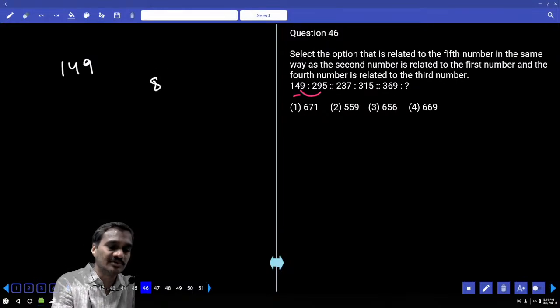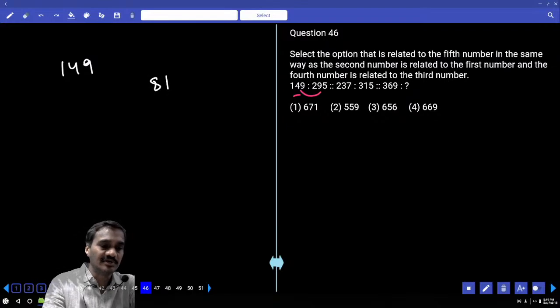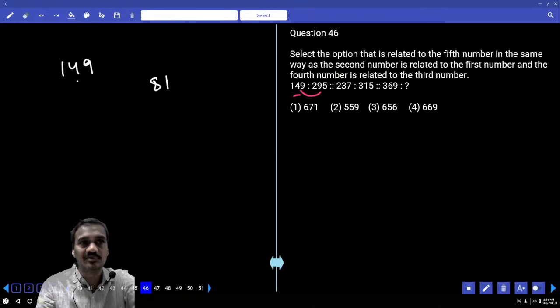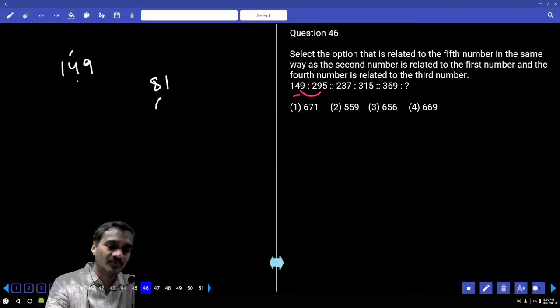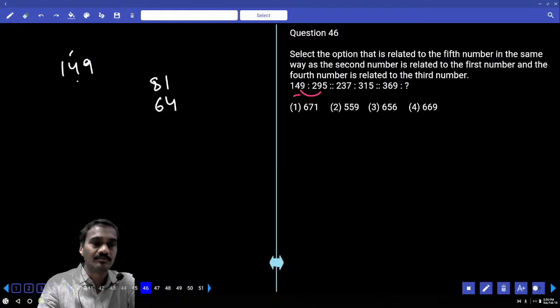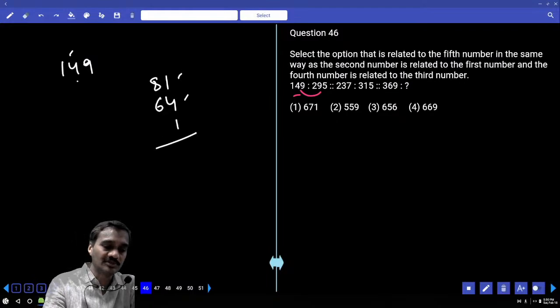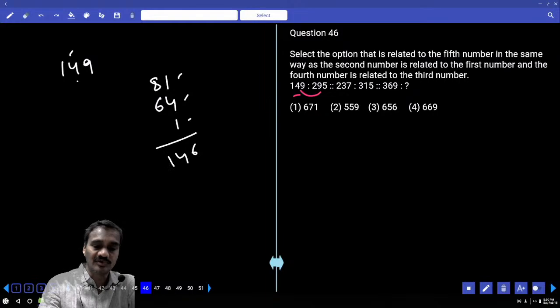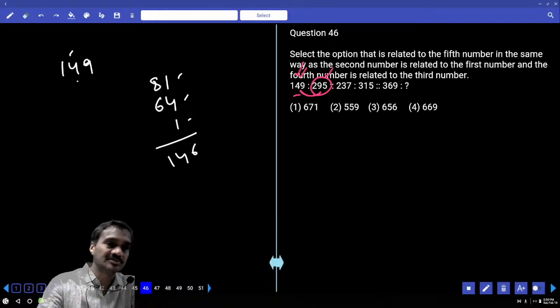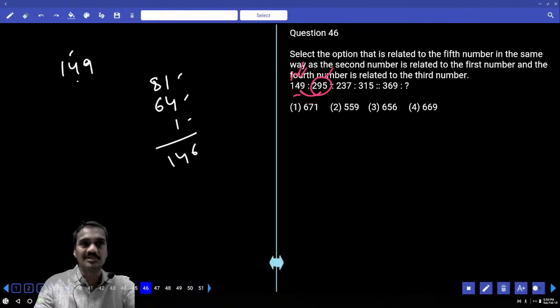Now 9 square is 81. Next one, 4. How much is added with 4? 16 plus 1 is 17. 81 plus 17 is 98 added. How much do we need to add? 146 should be added. To increase the number further, what should we do? 4 cube. What is 4 cube? 64 plus 1, then 1 plus 1 plus 1, 6, 8 plus 6 is 146. And this 149 plus 146 is nothing but 295. Then the square of the third number, the cube of the second number, and the first number we still need to determine. It may be a square, a cube, or the number itself, because of 1.